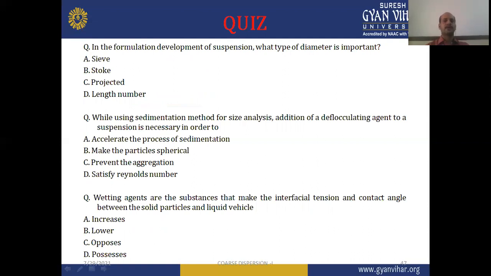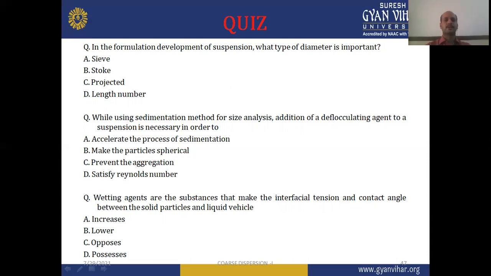Next one: while using the sedimentation method for size analysis, addition of a deflocculating agent to a suspension is necessary in order to: A, accelerate the process of sedimentation, B, make the particles spherical, C, prevent the aggregation, or D, satisfy Reynolds number. Please go through the size analysis method, which is widely discussed in micromeritics.